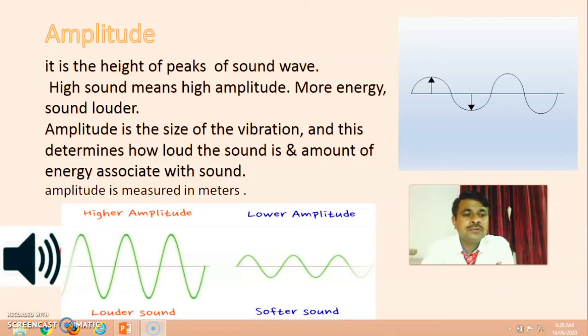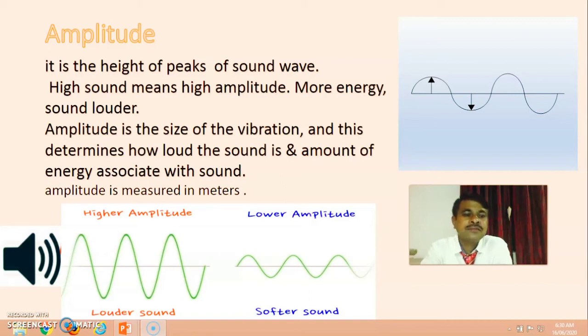In the last video we learned the characteristics of sound waves: amplitude, frequency, phase and wavelength. Now first is amplitude: the definition of amplitude, what it determines, and how amplitude is measured.